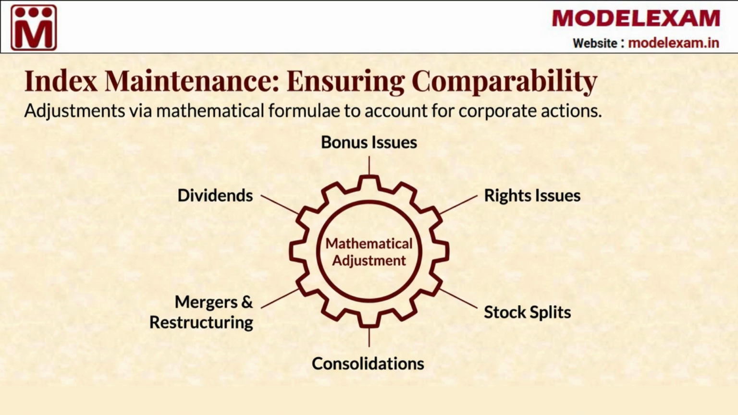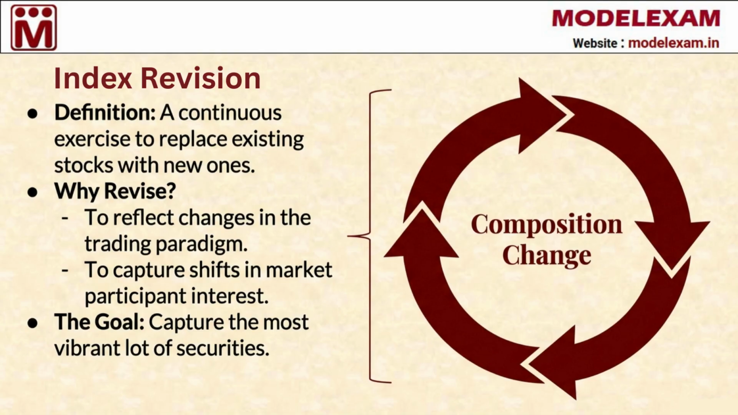in the underlying companies. While maintenance deals with technical adjustments, index revision is about strategic evolution. Revision is a continuous exercise where existing stocks are replaced with new ones. This is done to reflect changes in the trading paradigm or shifts in the interests of market participants. The ultimate goal of revision is to ensure the index always captures the most vibrant lot of securities in the market.